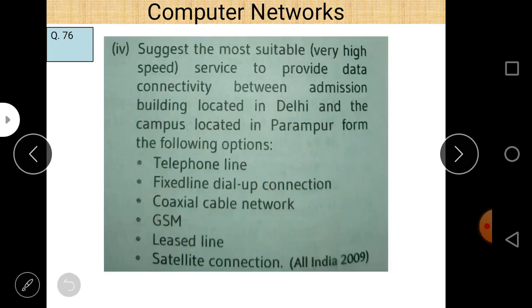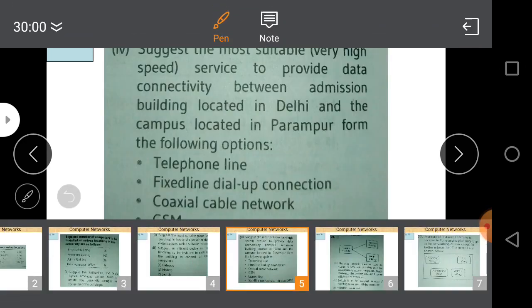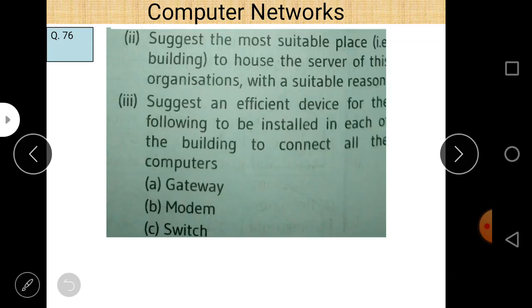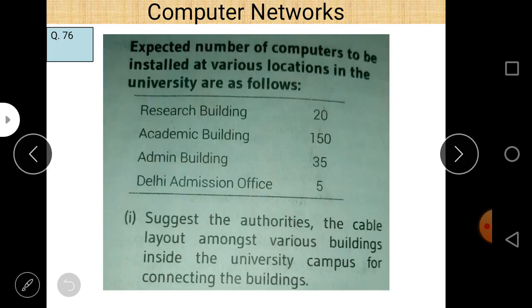Next question says that suggest the most suitable place in the building to house the server of the organization with a suitable reason. To find out a server room, first of all, let us check the number of computers within each building.